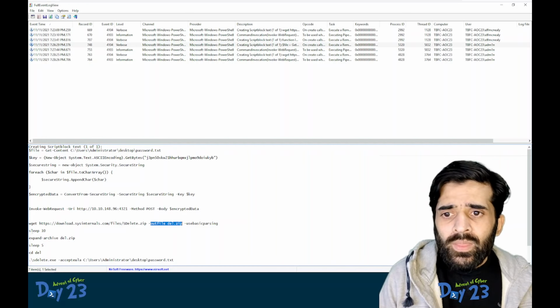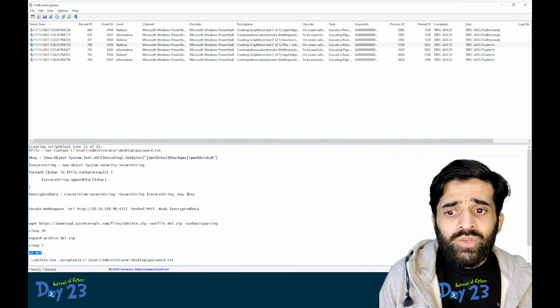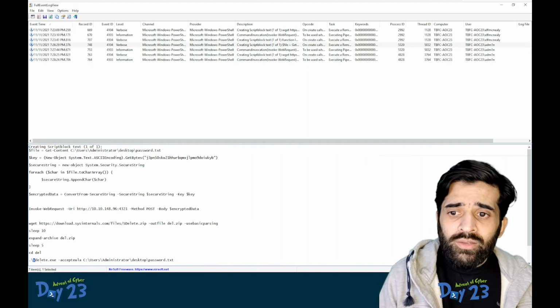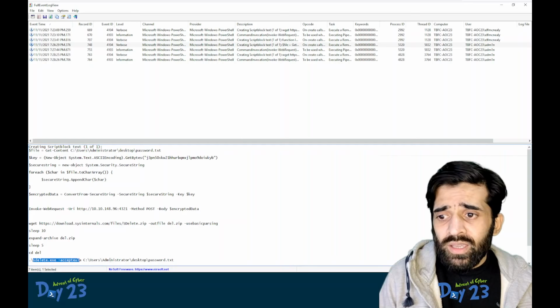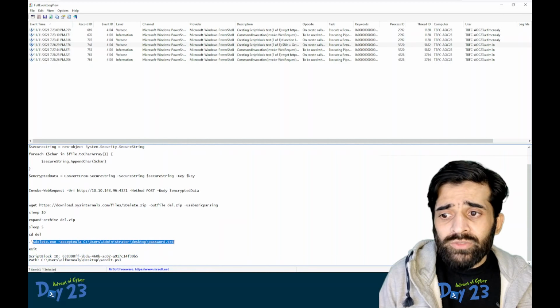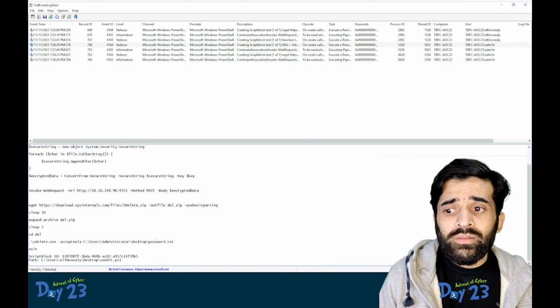Then sleep for 10 seconds and expand, unzip that particular file, sleep for 5 seconds, change directory into that del, and it will use that as delete.exe and delete the password file that is stored in that password.